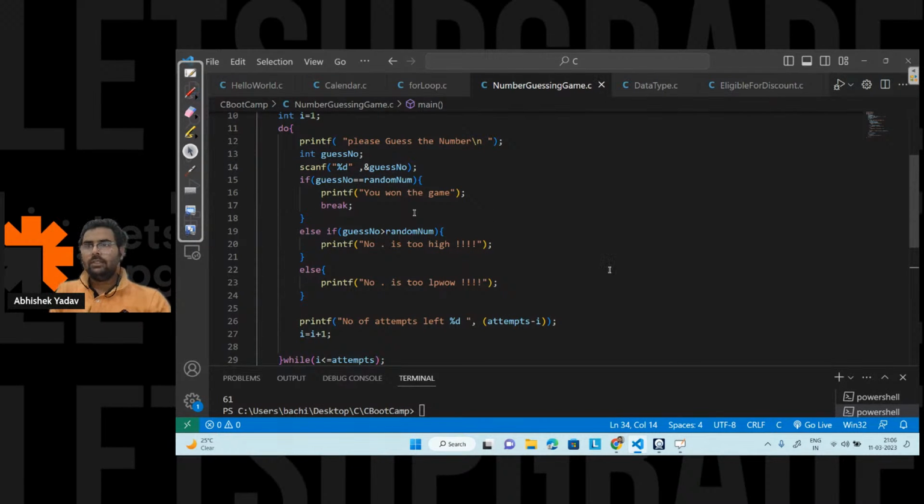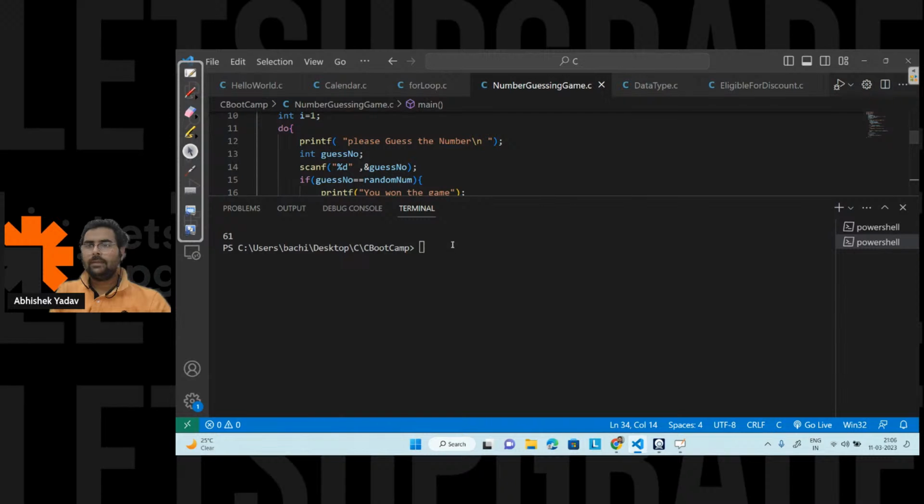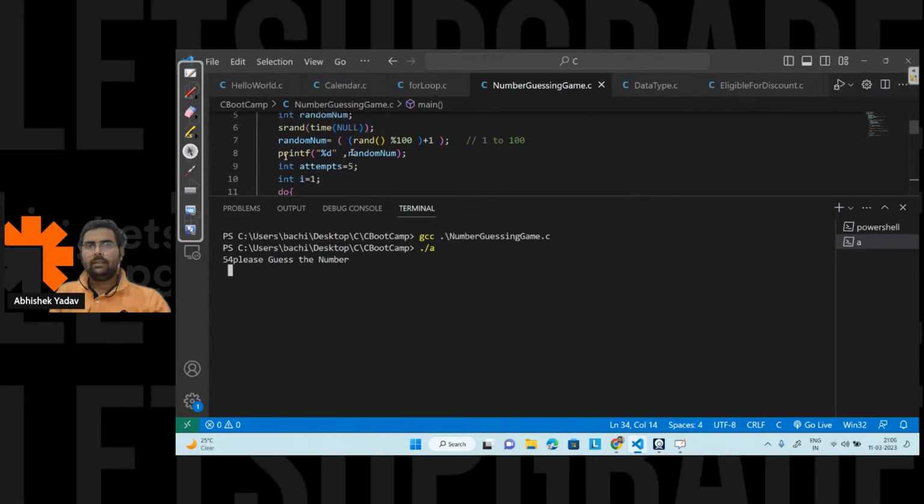Okay, so let's run the code. Clear the screen. So here ./a. Let's comment this part, right? Okay, clear the screen. Okay, so ./a, and here it is saying, hey, please guess the number. So here let's guess the number, right? Let's say 56. Okay, so let's see what output I will get now.